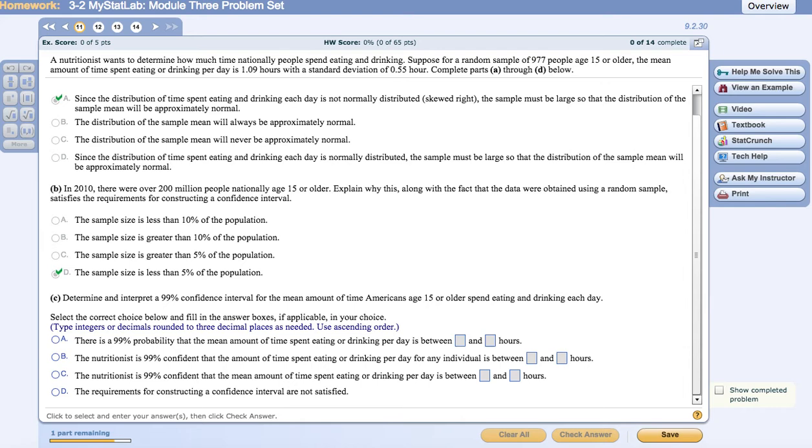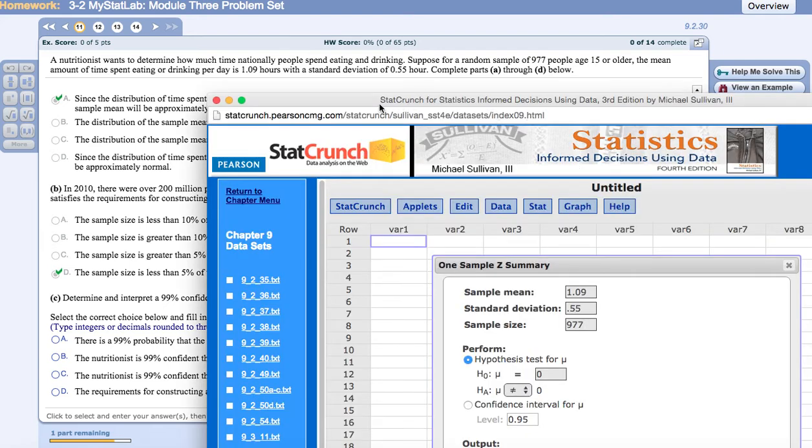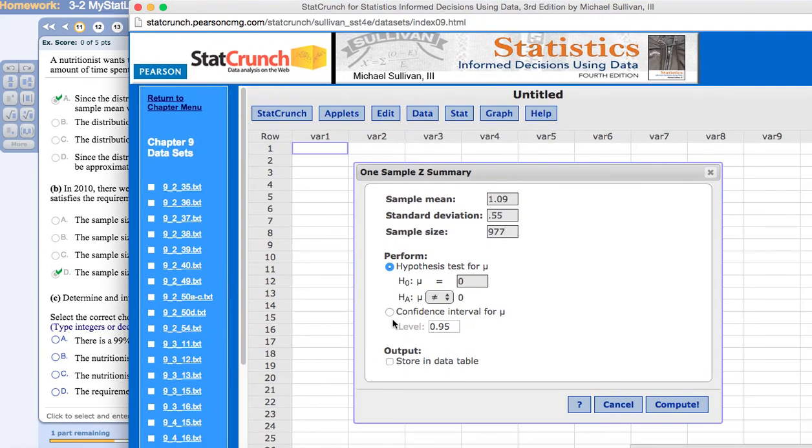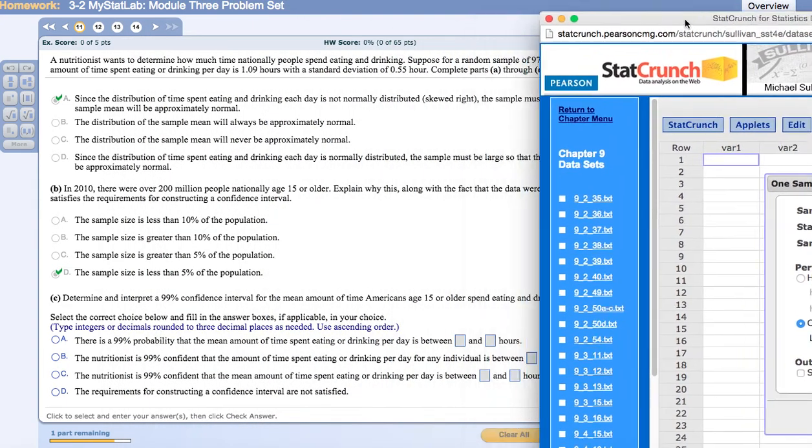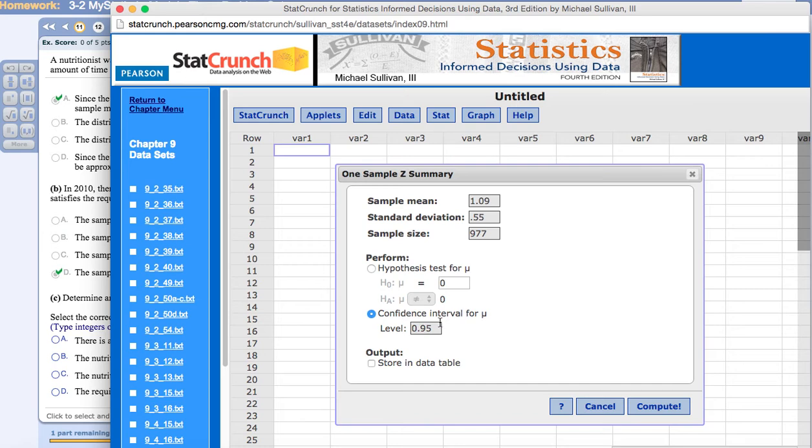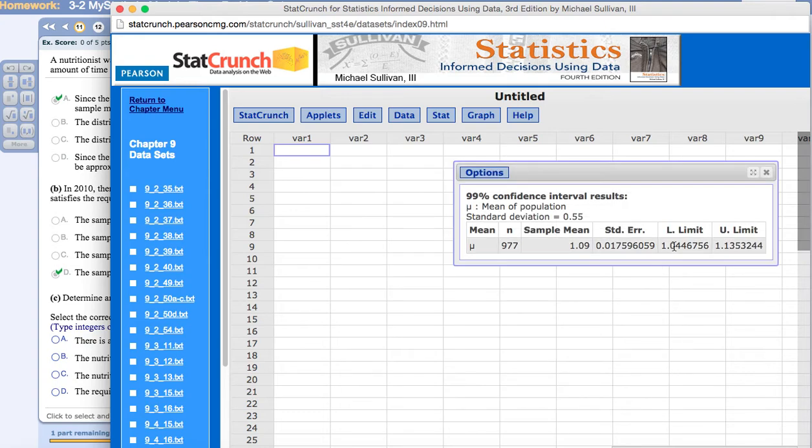Now on this, there you go. On this, we want to make sure that we choose confidence interval for the mean, and that is 99%. So we change this, and then we compute, and then we have our lower and upper limit.